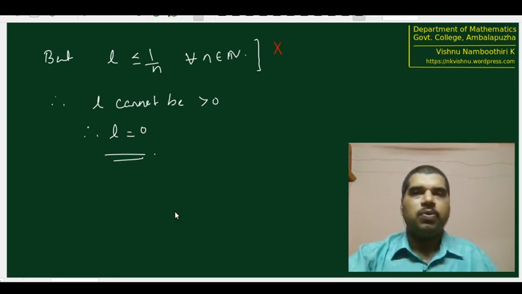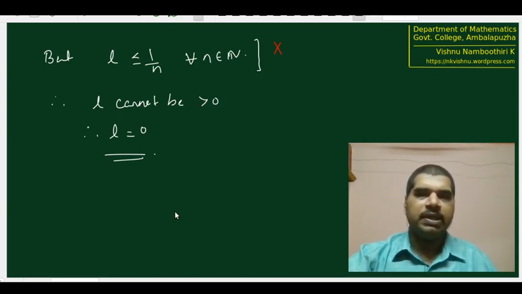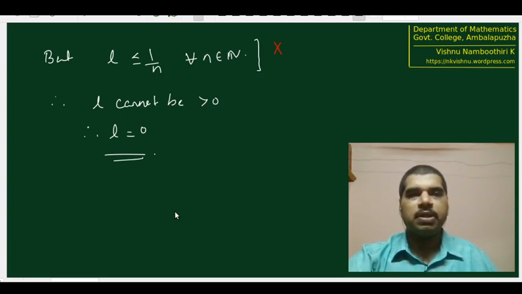Now, is there anything special about closed intervals? Can we take open intervals and get the same result? That means if we replace the condition of closed intervals, and retain the condition of nested intervals, can we still say that the intersection is going to be non-empty? That is a question that we are going to see, and after seeing the question we will see whether the answer is correct or not.